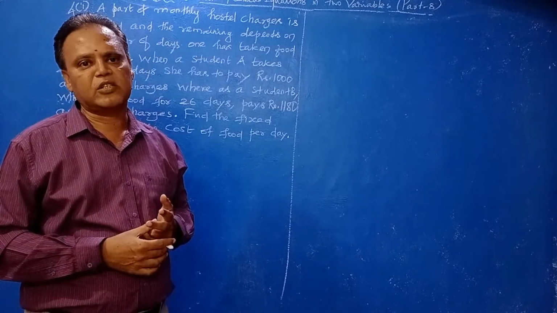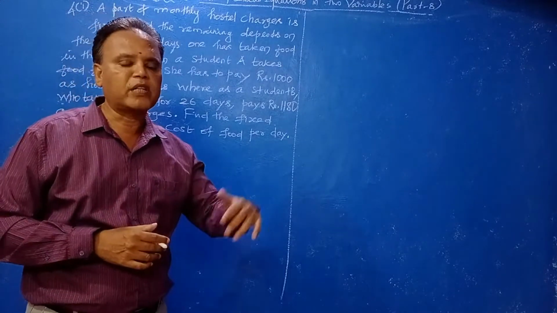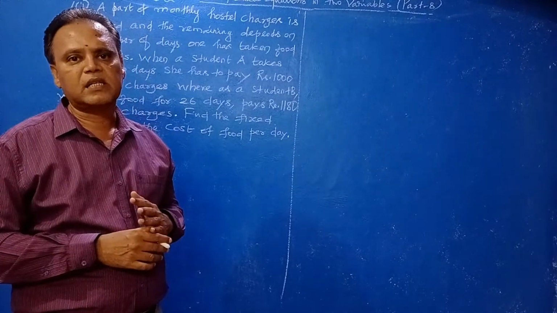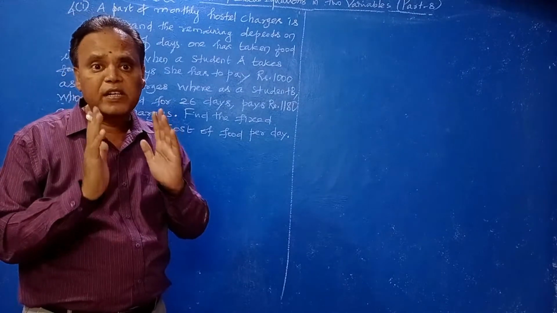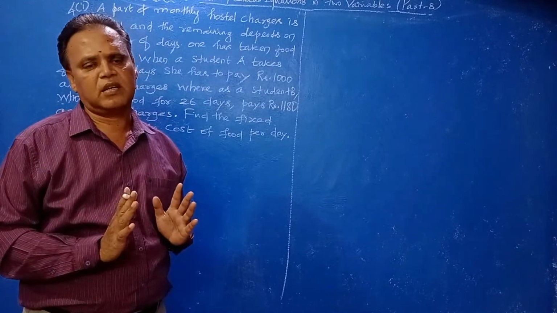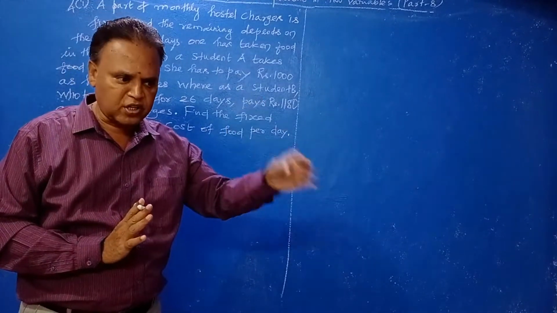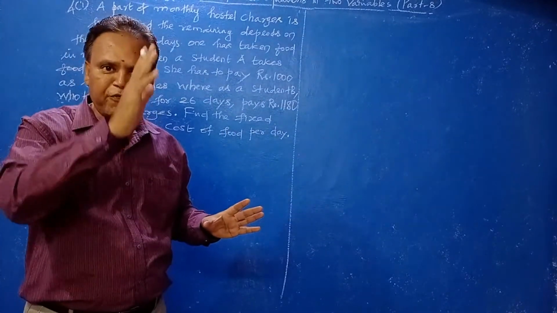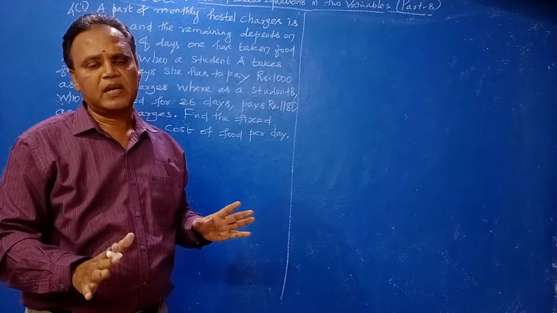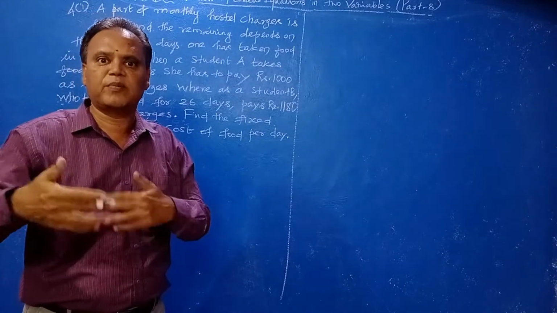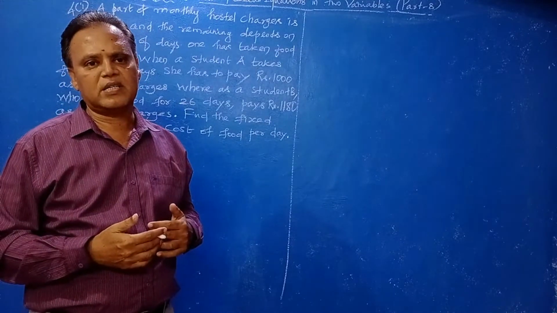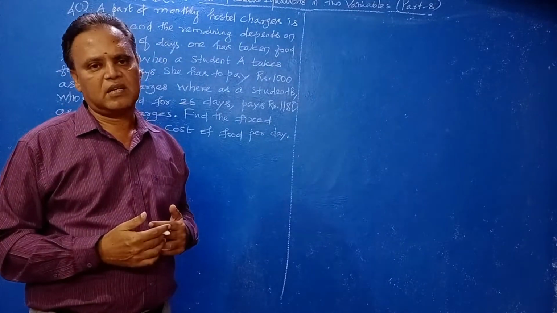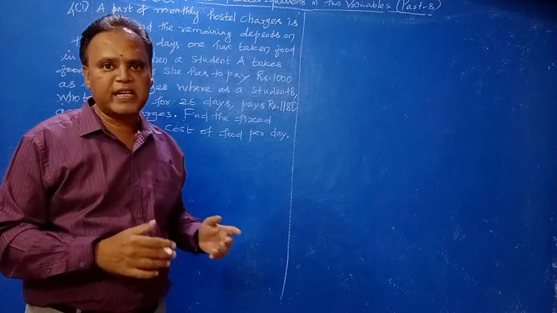Working days will change: 1 month 26 days, 1 month 20 days, another month 15 days, like that. But the fixed charge is constant. Once you have taken the hostel, they will immediately fix one charge. Then the mess charge will be different, so the net charge will differ according to the days. That's why it is given as two charges.